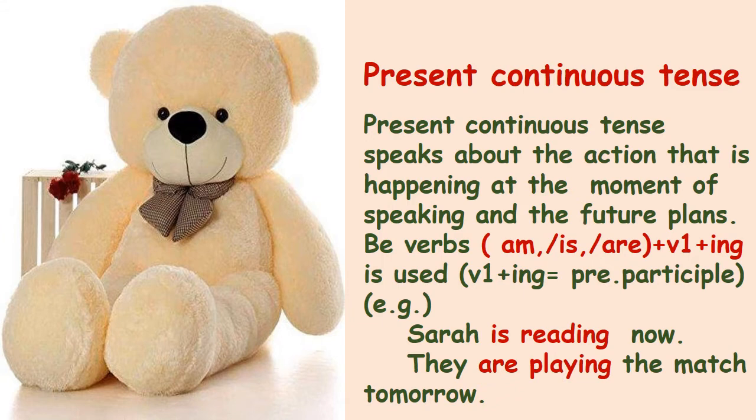Be form verbs in present tense, am, is, or are, plus verb plus ing is used in present continuous tense. Verb plus ing is called a present participle. Let's see the example. Sarah is reading now. This is given in present continuous tense because at the moment of speaking she is reading. The next example, they are playing the match tomorrow. It's a plan to play a match tomorrow, so this is a future plan, so this sentence is also given in present continuous tense.